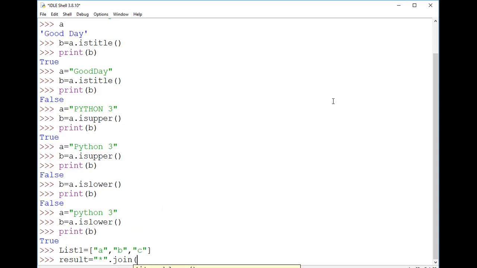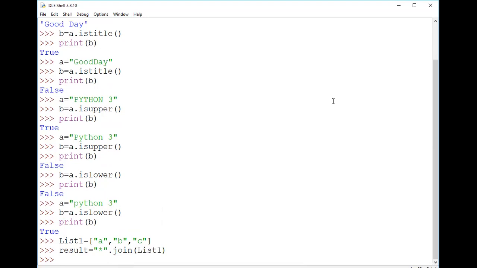In join, I need to use the argument as the sequence, which is the list. So I'm using list1 because I have given that name there. After doing this, I need to print that result. So I'll just print the result now.